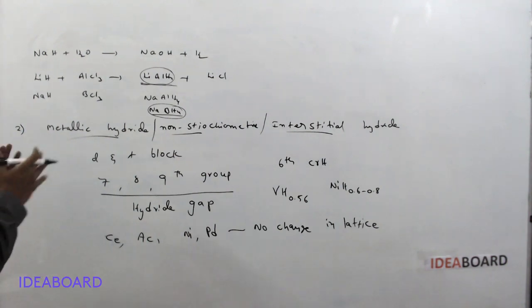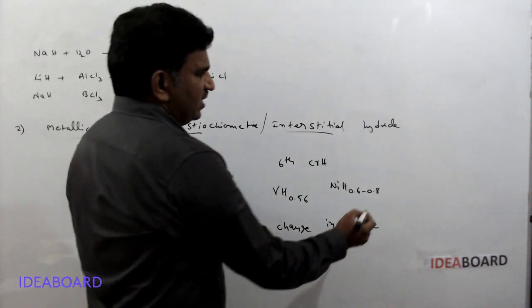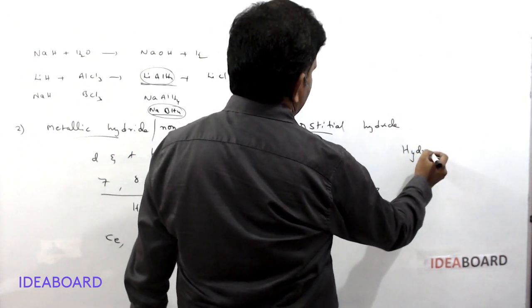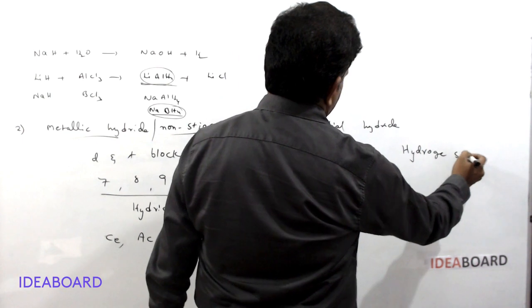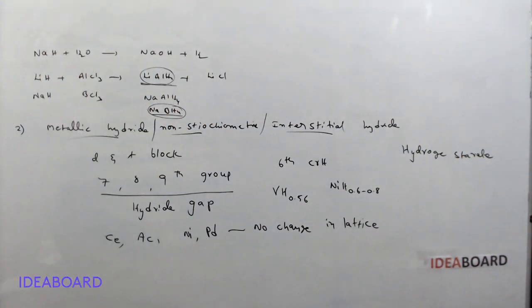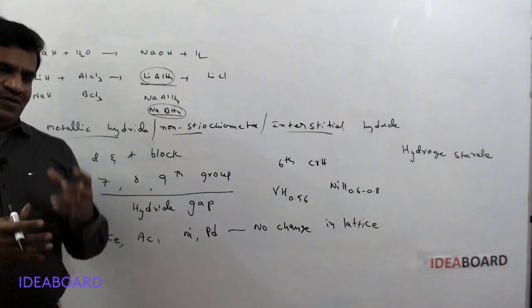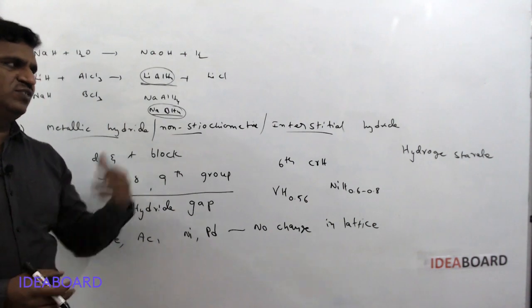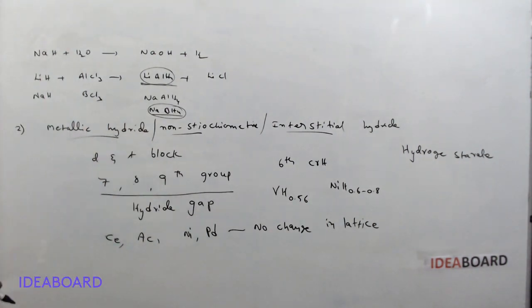These metallic hydrides are also considered hydrogen storage points, or a source of hydrogen. Because of the large volume in the crystal lattices, they are used as a hydrogen source or hydrogen storage points. That is about the metallic, or non-stoichiometric, hydrides.